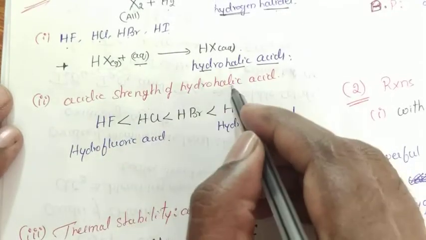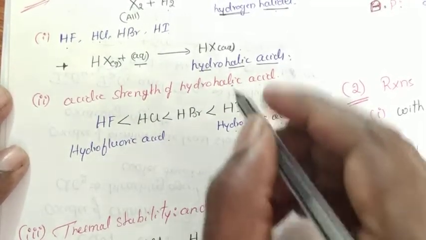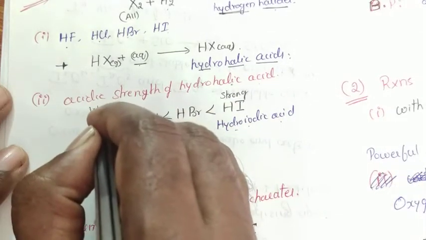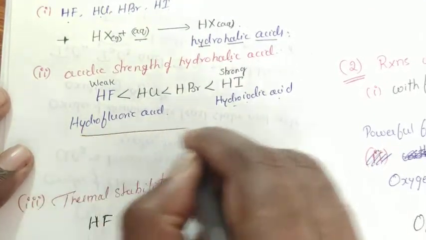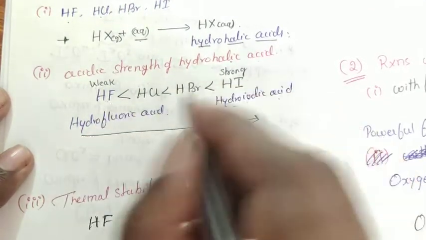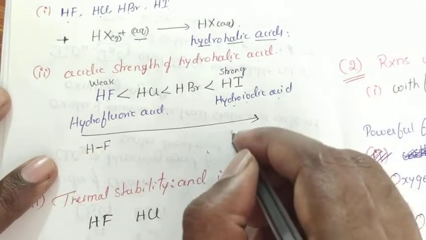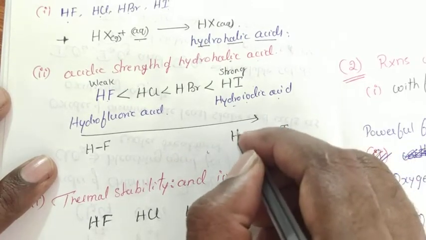The acidic strength of hydrohalic acids is like this. Hydroiodic acid is considered a strong acid, and hydrogen fluoride is considered a weak acid. The reason is very simple. As we move down the group from fluorine to iodine, this is the bond length between hydrogen and fluorine, and this is the bond length between hydrogen and iodine.